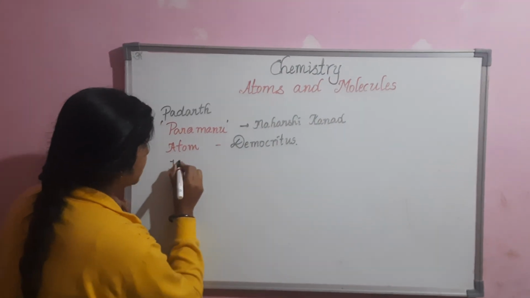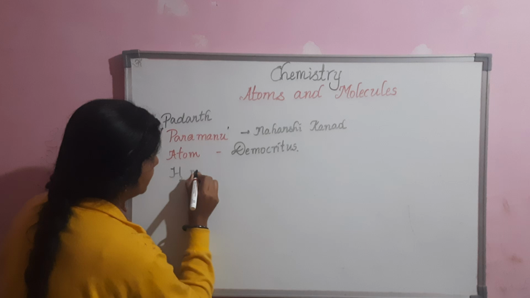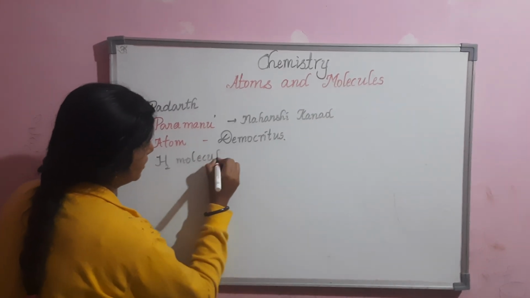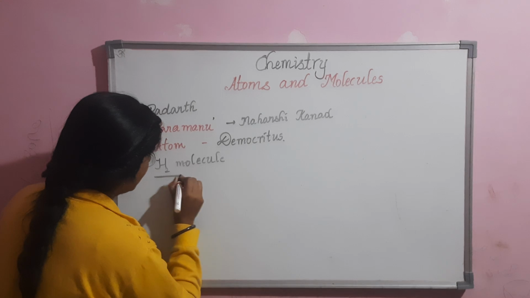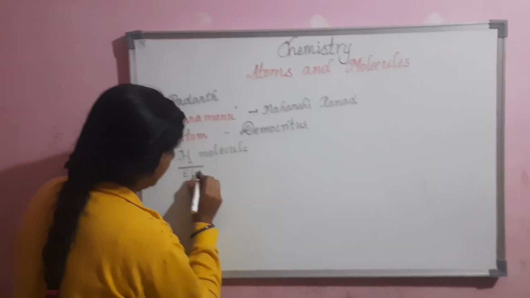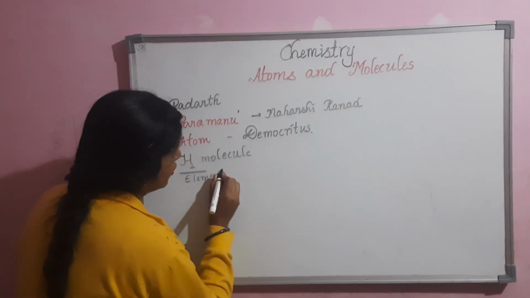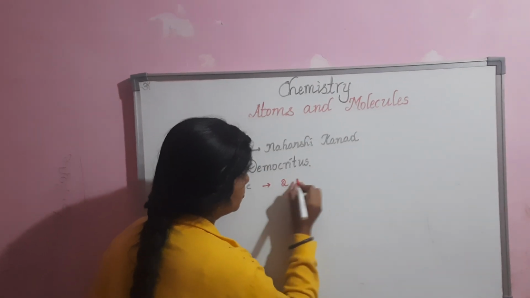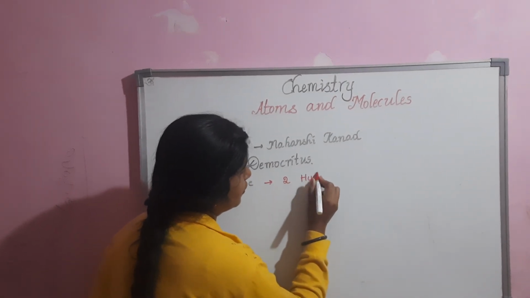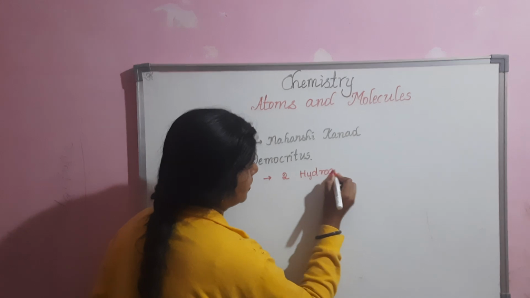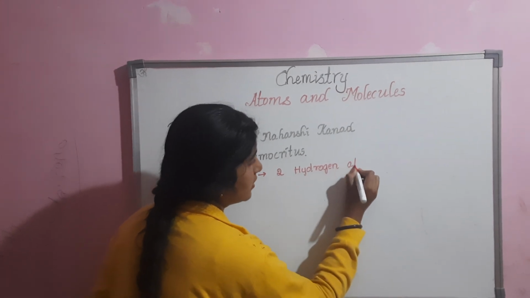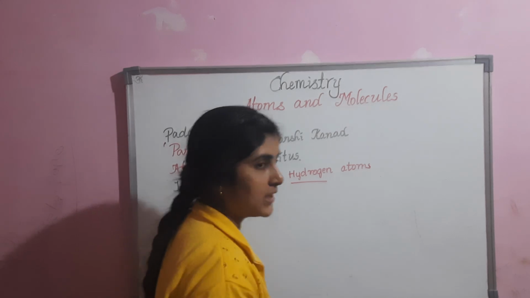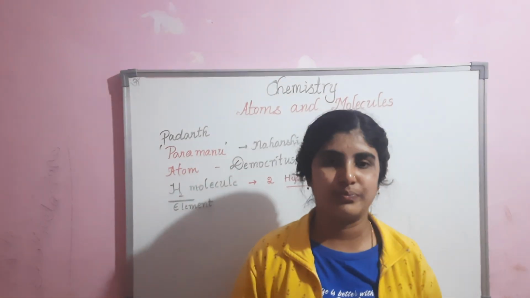I'll take the H2 molecule as an element, because it contains two hydrogen atoms only. Same kind of atoms, that is identical. Identical is nothing but same.